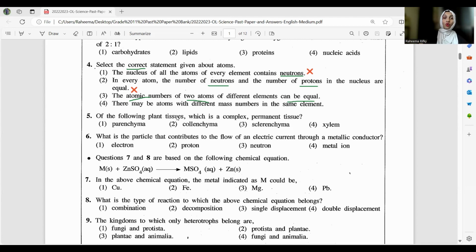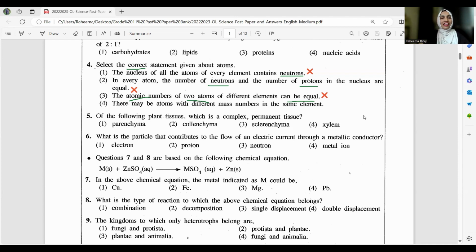The atomic numbers of 2 atoms of different elements can be equal. You know, the unique feature of an element is its atomic number. That atomic number cannot be had by another element. According to that, the periodic table is built. You know that, right? According to the atomic number, elements are organized in the periodic table. So this can never be. The atomic number is not equal in different elements. So this sentence is also wrong. Now almost 3 sentences are wrong. So most probably the 4th one can be the correct one.